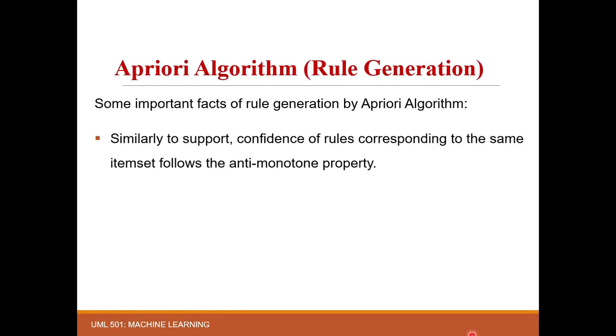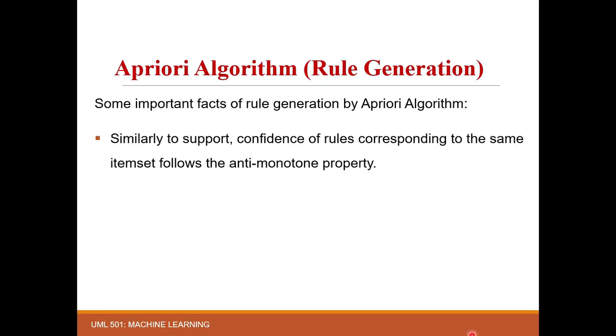Now, there are some important facts for generating rules by the Apriori algorithm. First of all, similar to support, the confidence of rules generated from the same item set follows the anti-monotone property. And why do we require this property? Because we know that the number of rules generated from a frequent item set can also be very large. So here the Apriori algorithm rescues us with the anti-monotone property for confidence.